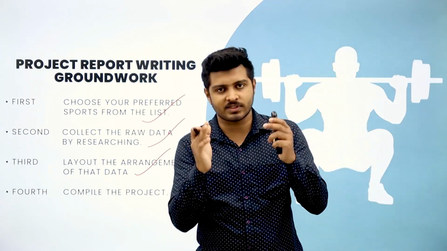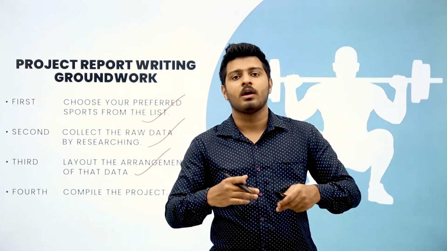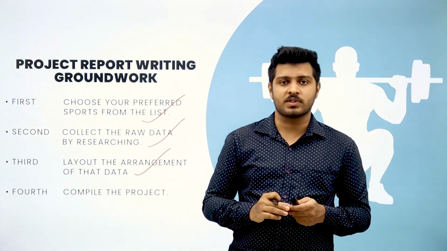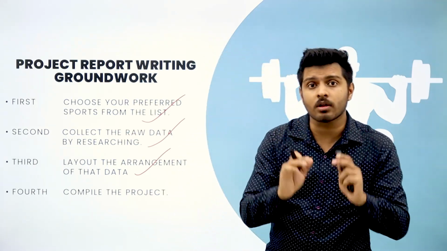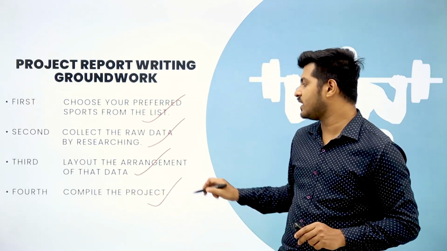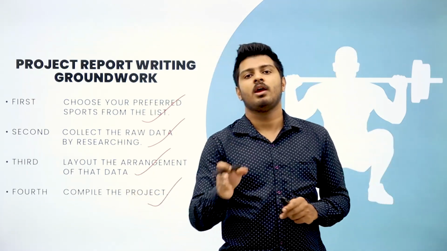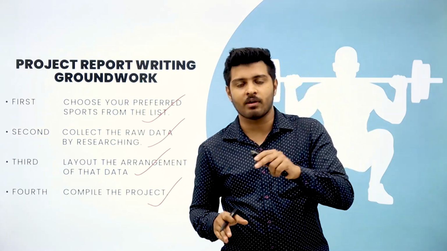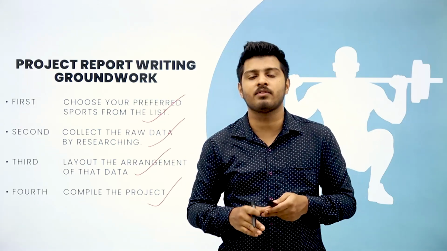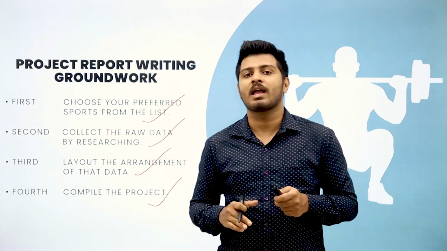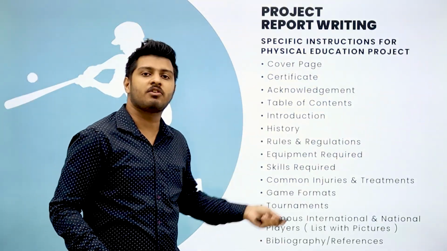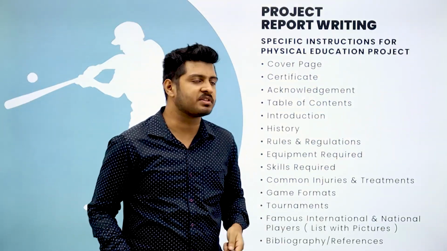Make sure that you have a set of raw data and then you filter it out, read each element and read each paragraph, filter it out, sort it out, reanalyze, reframe those sentences, and then you implement that in your report. And finally, the final stage is compiling of the data. In this stage you will basically align everything, justify everything, see if the design is okay, everything is right in place, and then you compile the data. So basically this is the sequence that you must follow for preparing your investigative report.